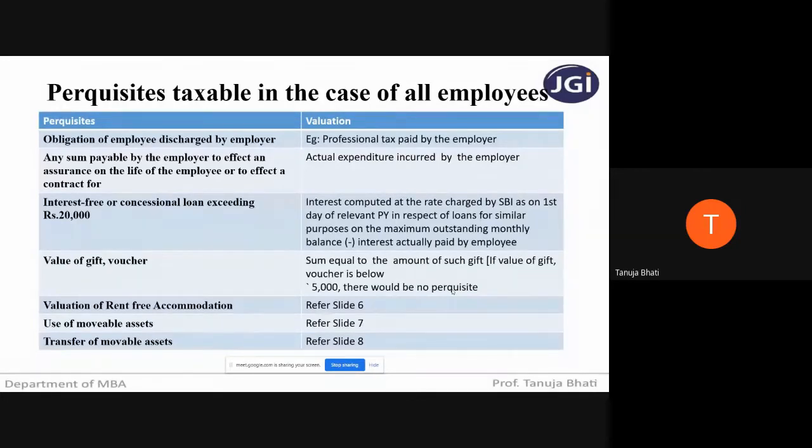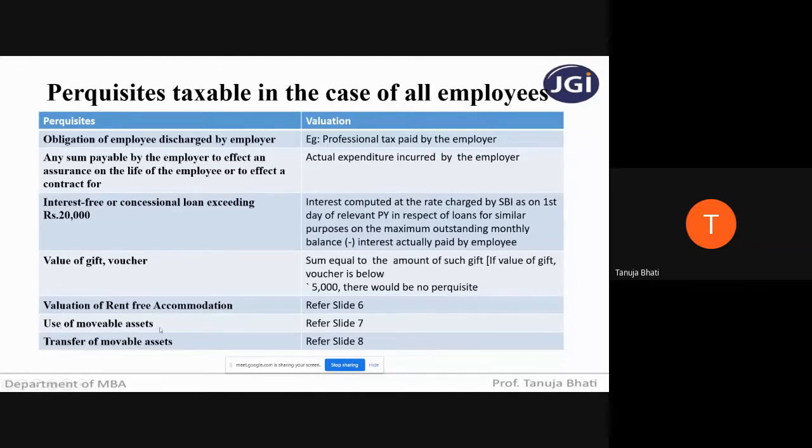But suppose any employer is giving an employee a gift which is more than 5,000, then it will be considered as a perquisite in the hands of the employee, and you have to convert that gift into monetary value. What is the actual value or amount of that gift? That amount will be taken in the outer column while calculating income from head salaries. Next is valuation of rent-free accommodation, which we will be seeing in the next slide.